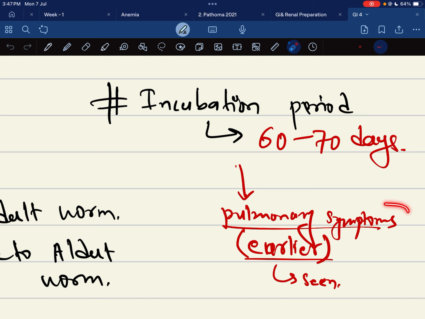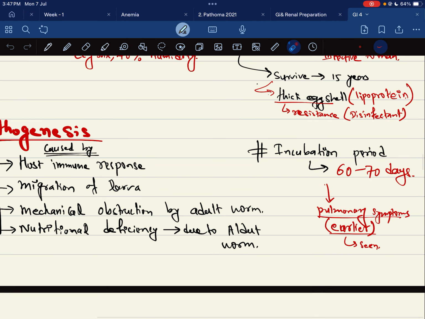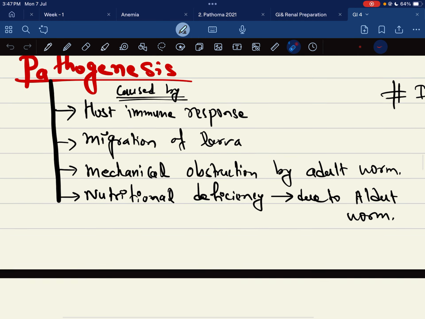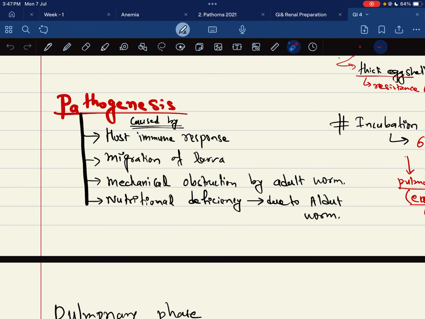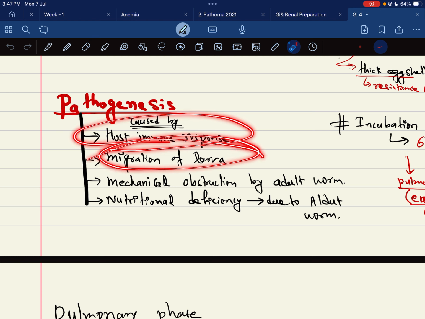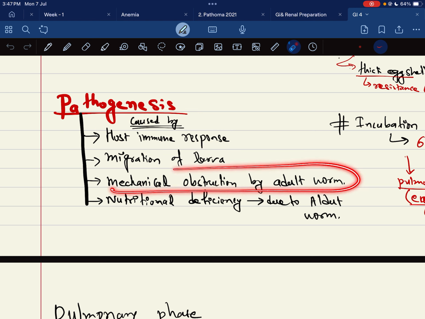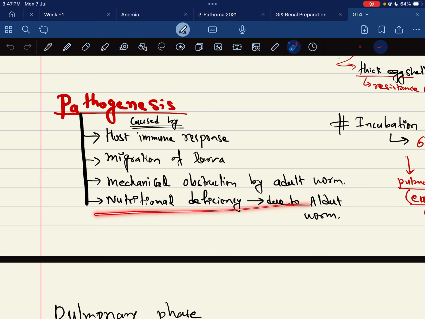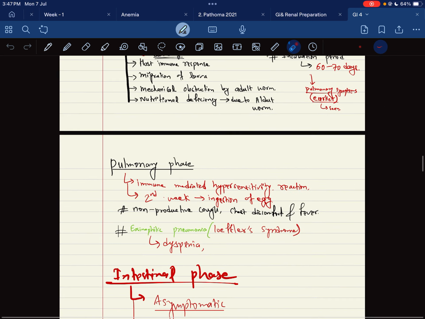Initially, there are earlier pulmonary symptoms, like when you go to the lungs there is apnea, dyspnea, or respiratory symptoms are also seen. So, regarding pathogenesis caused by Ascaris lumbricoides: there is a first immune response, migration of larva, and also a mechanical obstruction by the adult worm, and nutritional deficiency due to the adult worm.